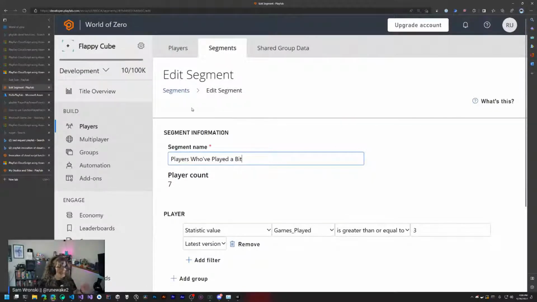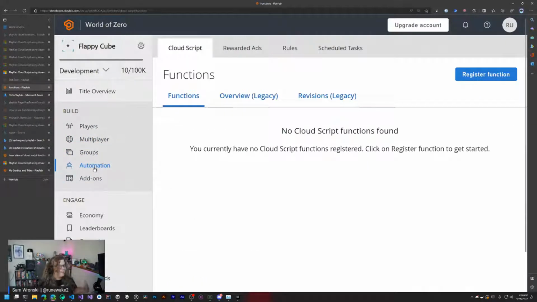So the next thing we're going to do is jump into our automation bit, which is actually the goal here. We're trying to add stuff here. Previously, when we were walking through and creating this game, we skipped over this page because we just focused on setting up rules to manually do some of this stuff. In this, we're actually going to be implementing these functions. So we're going to create a function app, we're going to create a function, and we're going to make it something that we can actually invoke from this page.